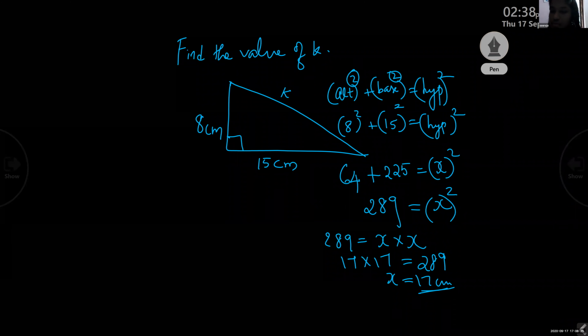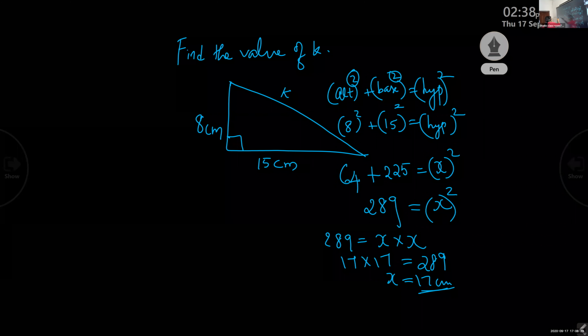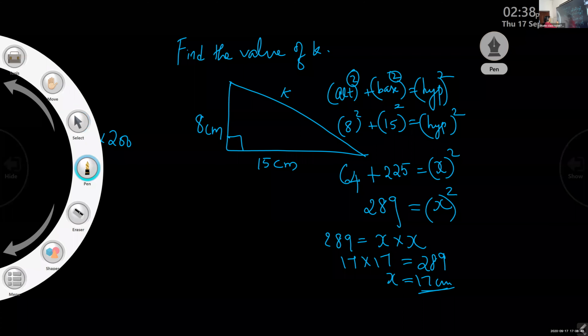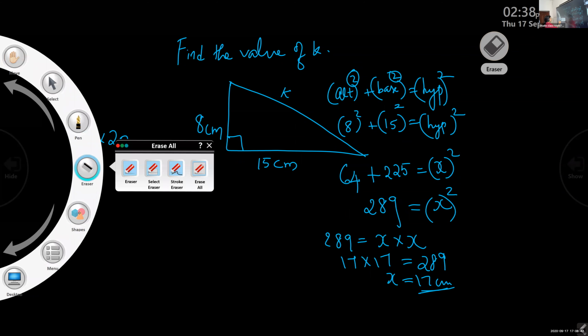You have to learn the multiplication of the squares, squares up to 20. That is up to 20 into 20, 400.